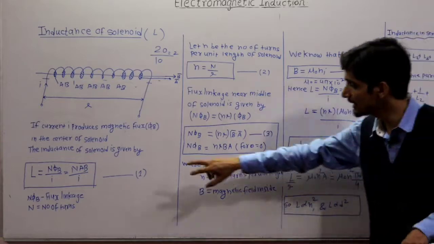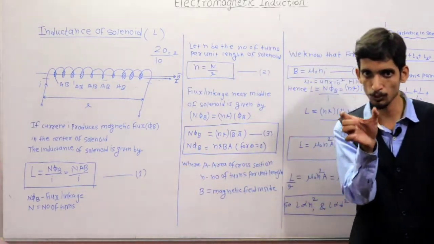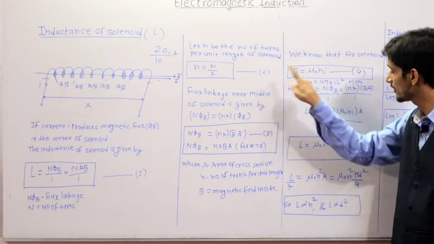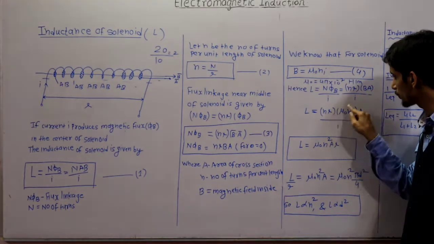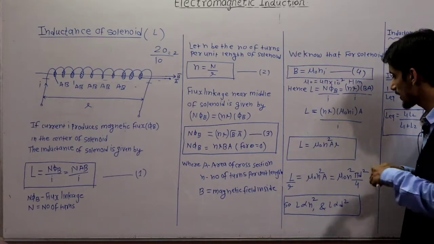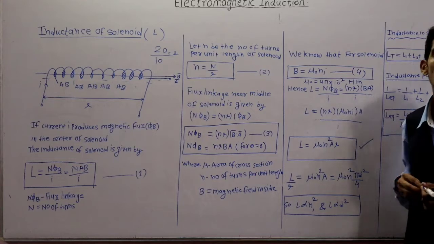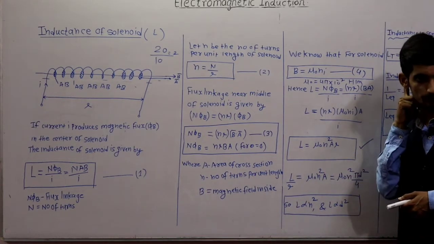Again I am repeating. L is equal to N phi B by I. Now N means actually nL. That's why small n into L into B into A by I. So n into L into B means mu 0 n i, into A upon I. So from this, I gets cancelled. So L is equal to mu 0 n square A L.